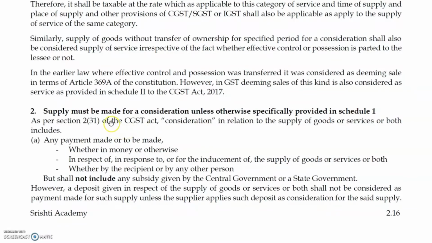As per section 2(31) of the Act, consideration in relation to the supply of goods or services or both includes any payment made or to be made. Made is about present, and to be made is in the future. So GST is also leviable on future payments, whether in money or otherwise.